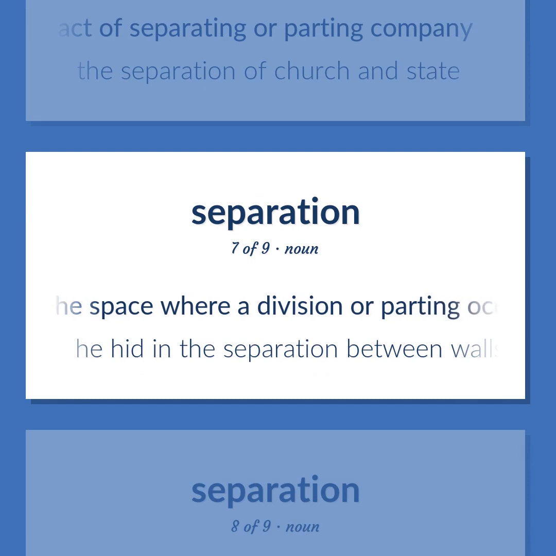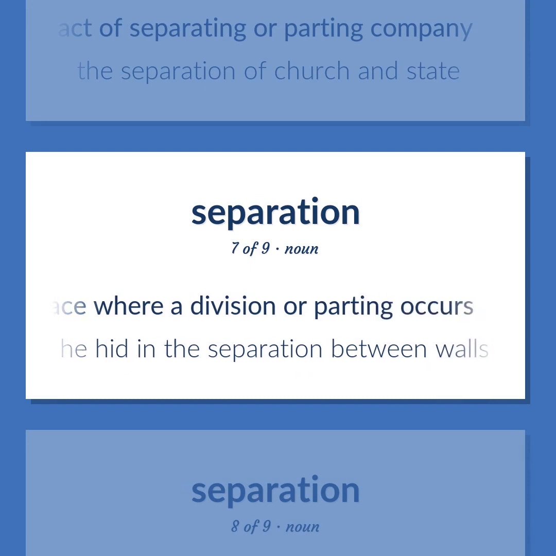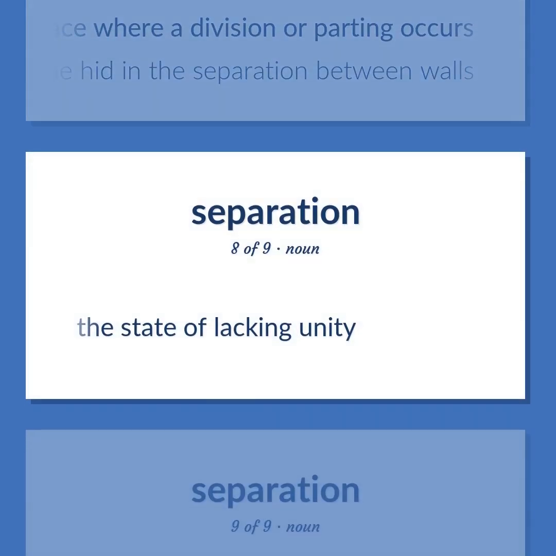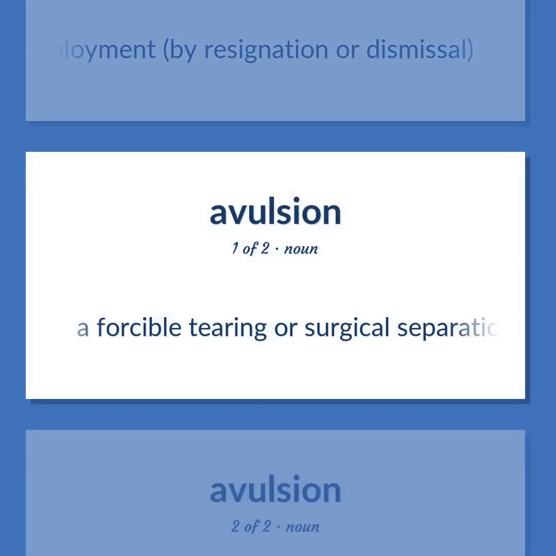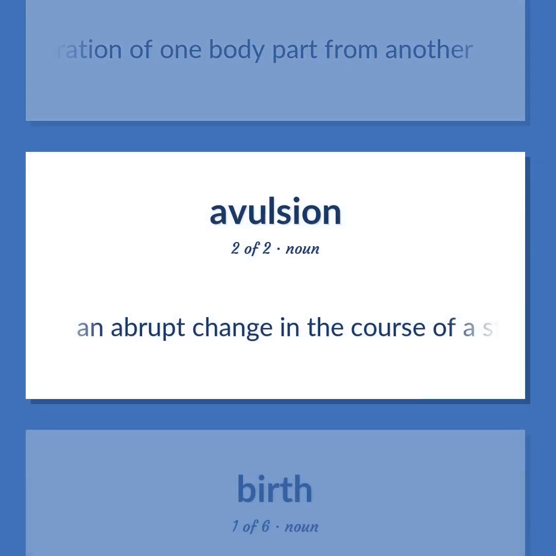The space where a division or parting occurs. He hid in the separation between walls. The state of lacking unity. The termination of employment, by resignation or dismissal. A forcible tearing or surgical separation of one body part from another. An abrupt change in the course of a stream that forms the boundary between two parcels of land, resulting in the loss of part of the land of one landowner and a consequent increase in the land of another.